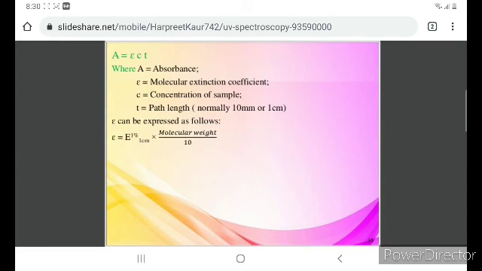We can also express epsilon as epsilon is equal to extinction of 1% solution, path length 1 centimeter, into molecular weight by 10. So if you know the value of E at 1 centimeter 1%, and if you know the molecular weight, you can find out epsilon. So A is absorbance, epsilon is the molar extinction coefficient, C is the concentration of the sample, and t is the path length.